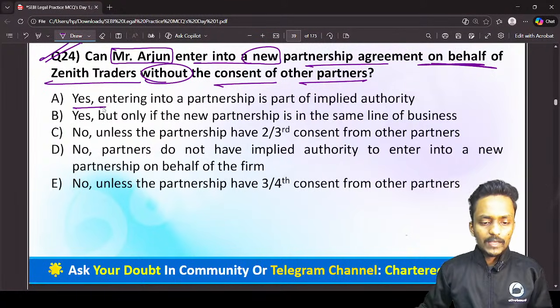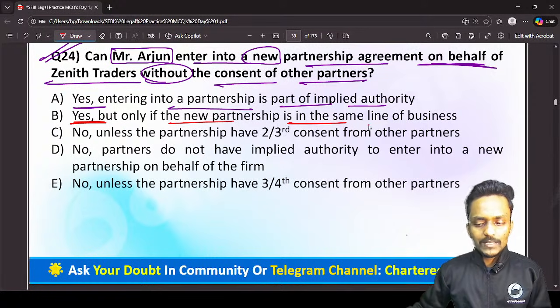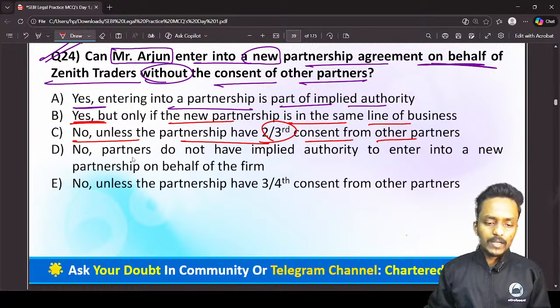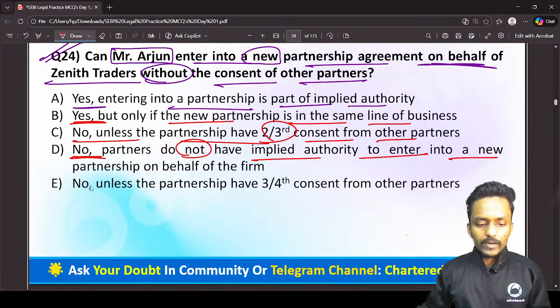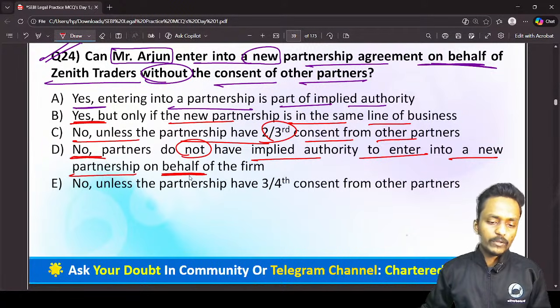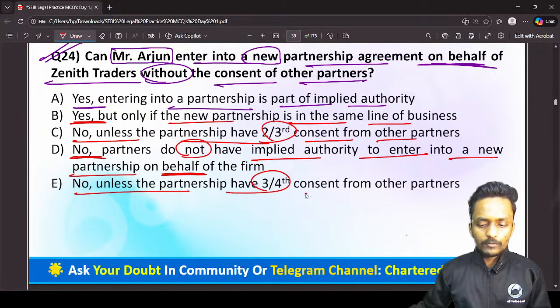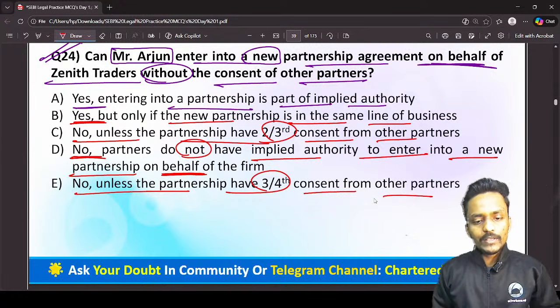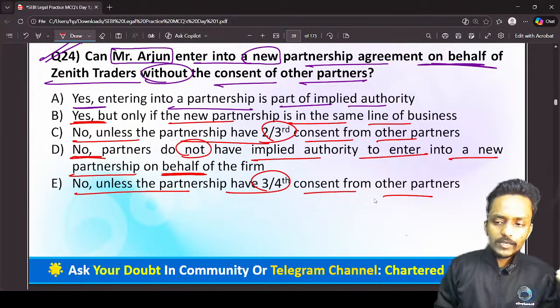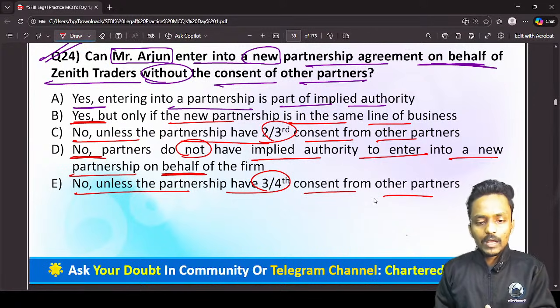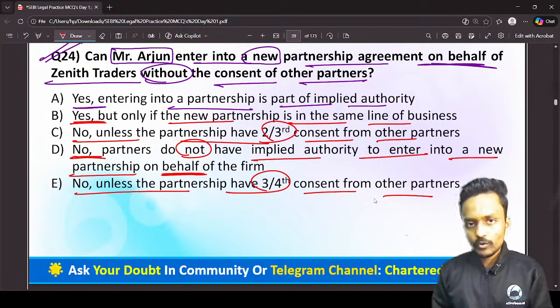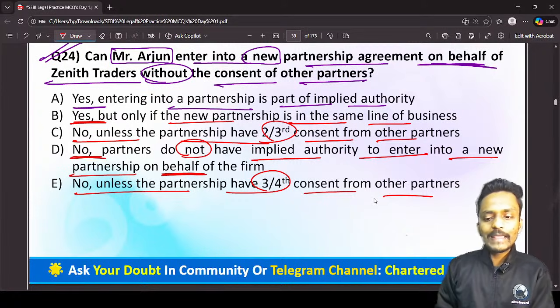Option 1 is: yes, entering into a partnership is a part of implied authority. The second option is: yes, but only if the new partnership is in the same line of business. Next: no, unless the partnership has 2/3 consent from the other partners. And: no, the partners do not have implied authority to enter into a new partnership on behalf of the firm. And: no, unless the partnership has 3/4 consent from the other partners. Guys, if one of the partners wants to enter into a new partnership agreement on behalf of Jina Trader, he requires express authority, because it is also not covered under the implied authority of a partnership firm.